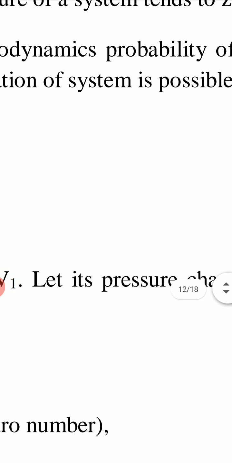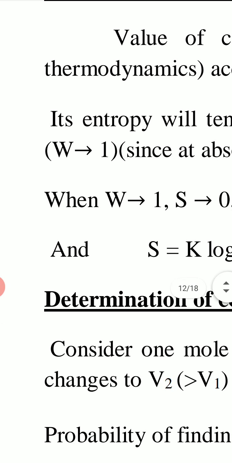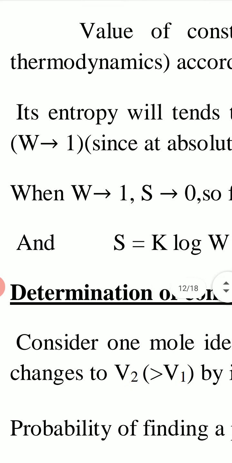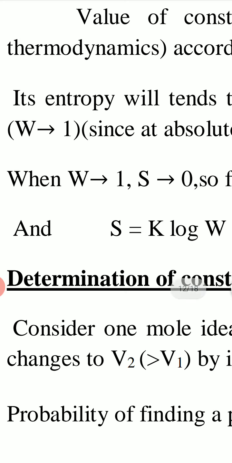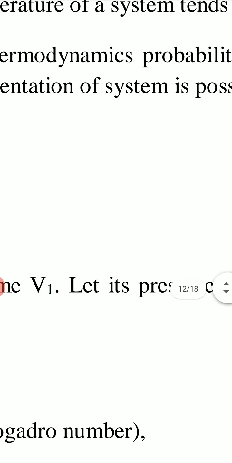In this case, thermodynamic probability of a system tends to 1. In this case, W will become equal to 1. So when T becomes 0 at absolute 0 temperature, T cannot be equal to 0, so we write T tends to 0. In this case, entropy S tends to 0 and W tends to 1. The system will remain in only one state, so thermodynamic probability W is 1, since at absolute 0 temperature, only one orientation of the system is possible.